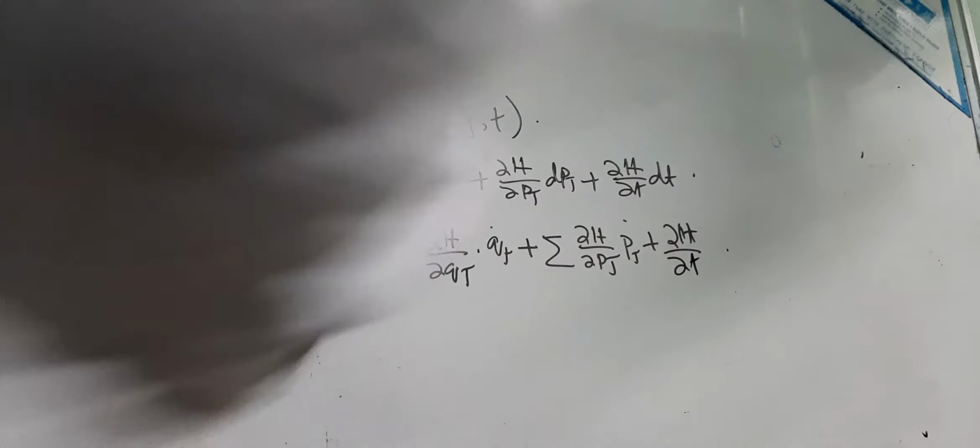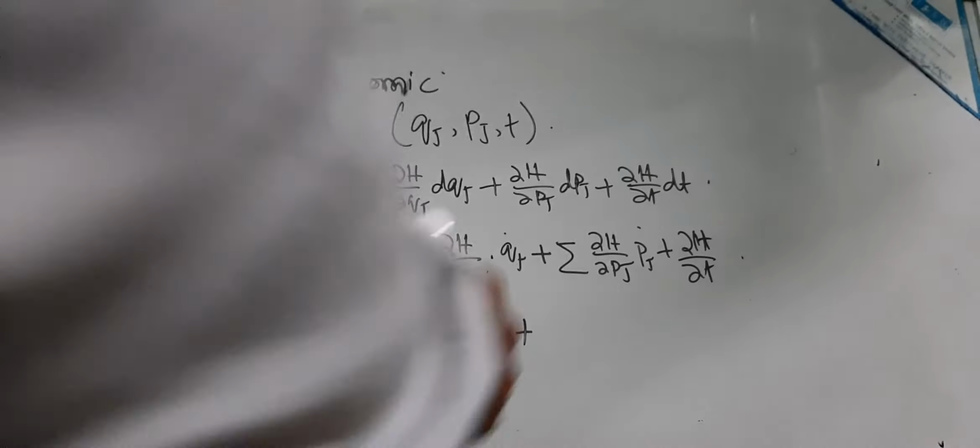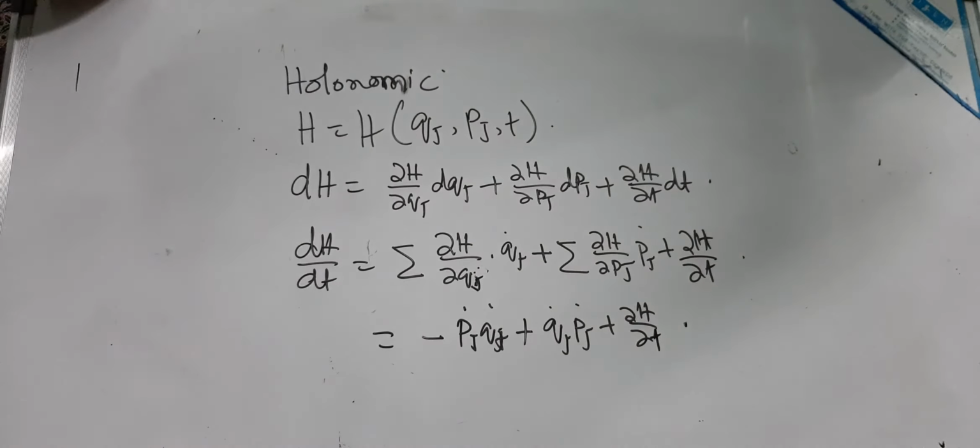So dH by dt is equal to the summation of del H by del Qj into Qj dot, plus the summation of del H by del Pj into Pj dot, plus del H by del T. This is equal to minus Pj dot into Qj dot plus Qj dot into Pj dot plus del H by del T. These two cancel, so we get del H by del T.